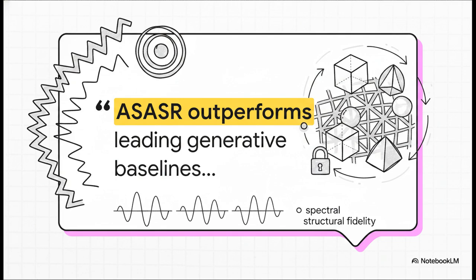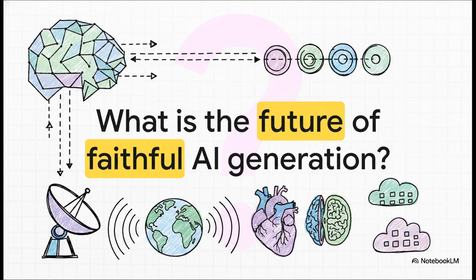ASSR outperforms leading generative baselines, particularly in preserving spectral consistency and structural fidelity. They basically set out to close the massive geometric gap between AI math and natural image structure, and they absolutely crushed it. Which leaves us with this final thought. If we're finally moving past the era where AI just guesses and slaps fake pixels everywhere, what is the future of truly faithful AI generation?